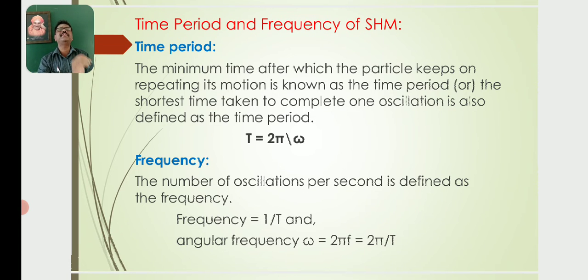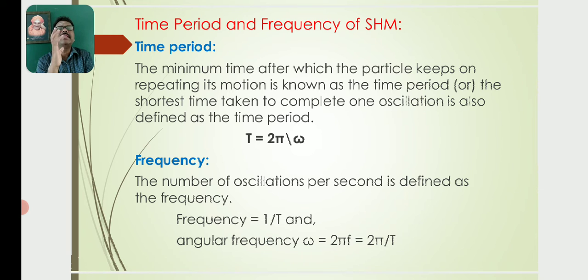Now, the time period and frequency of simple harmonic motion. The time taken by a particle to complete one oscillation is known as the time period, whether in linear simple harmonic motion or in angular simple harmonic motion. In both cases, the time taken by the body to complete one oscillation is the time period. So the time period T is equal to 2 pi by omega, where omega is the angular velocity or angular frequency of the oscillating particle.